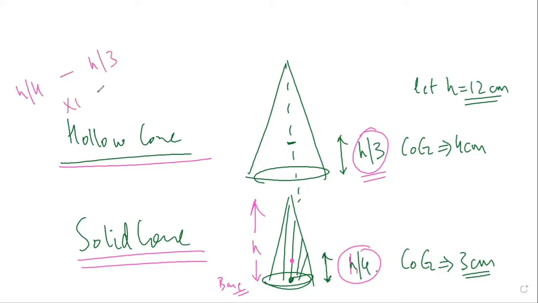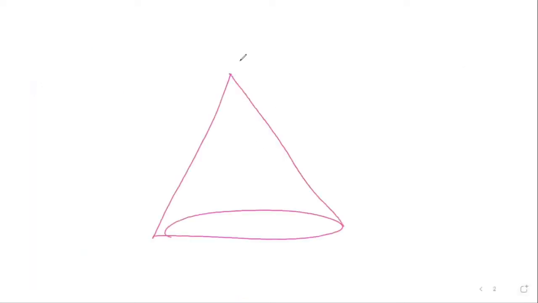Now, why h/4 and why h/3? You will understand this in class 11th. Any doubt? No doubt. But just for our class 10th sake, what you need to remember is that if I assume the height to be 12 centimeter for both the cones, the center of gravity of a solid cone would be 3 centimeter, and if I take a hollow cone, this would be 4 centimeter. Basically, if this was a solid cone, the center of gravity would be somewhere here. But if it becomes hollow, the center of gravity will move here.